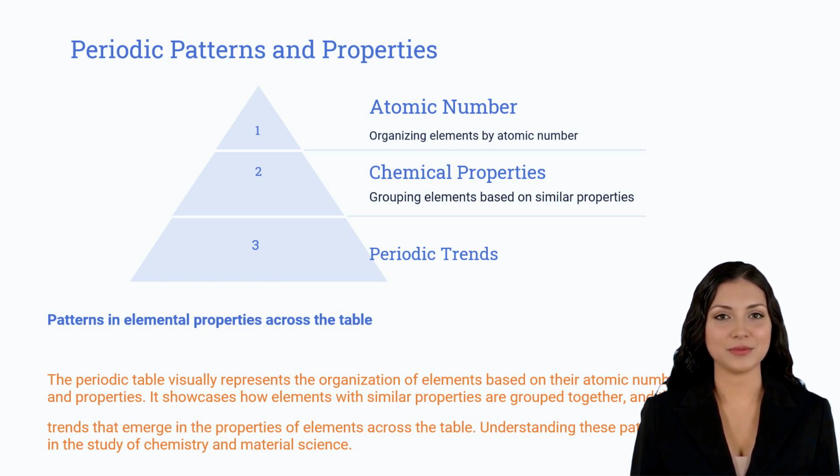Certain elements share similar properties and are grouped together, while the properties of elements change across the table. By understanding these patterns and properties, we gain a deeper knowledge of the elements and how they interact with one another. The periodic table is a crucial part of understanding the nature of the chemical element.